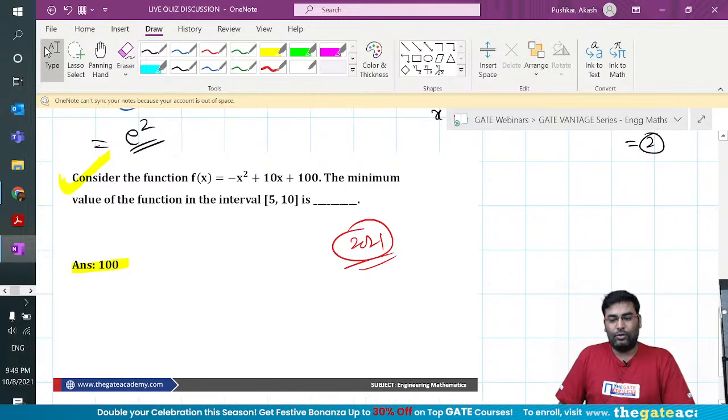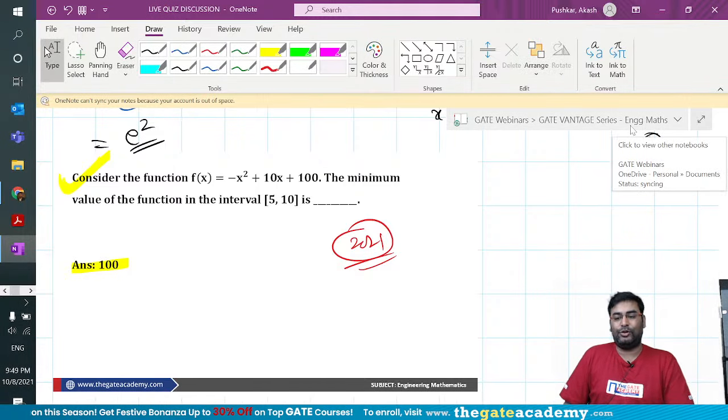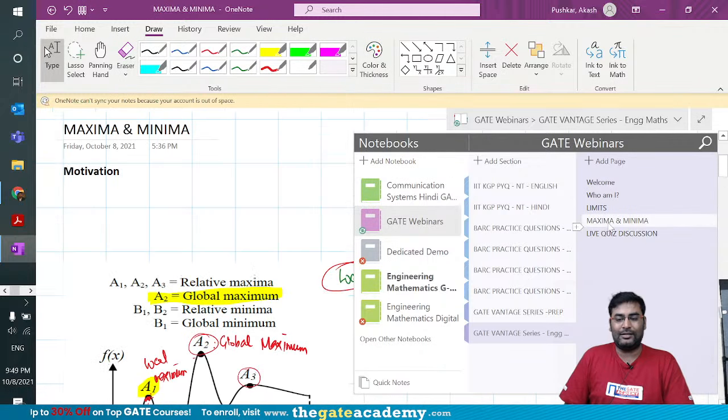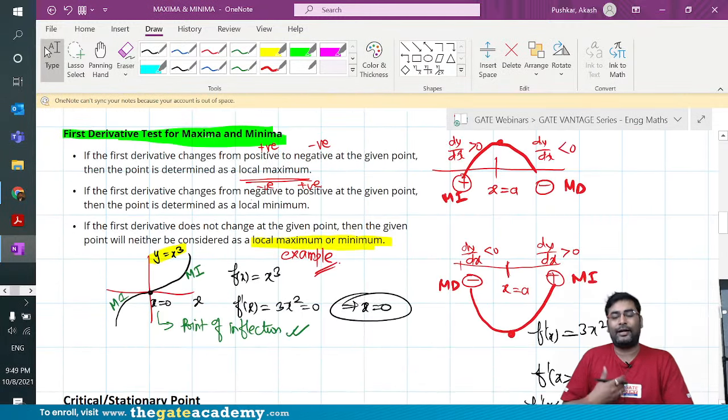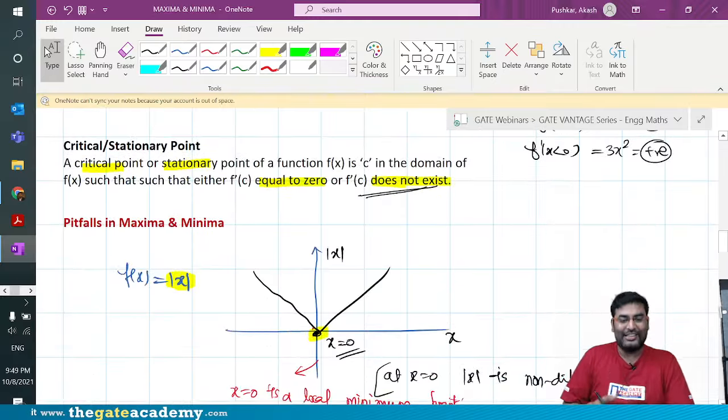Now I want to give one question as an engagement question for you guys, and I kept it as a placeholder to see who are my sincere and genuine GATE aspirants, who is going to solve and comment in the chat. And the question is from GATE 2014, as you can see on the screen. Take it as a screenshot. I would like you guys to do it in your leisure time. You can do it today, tomorrow, the day after tomorrow, but please ping the answer in the chat. I'll come later and respond whether it is right or wrong. It's a beautiful question, guys. And then I will put some comments so that you will understand the beauty of this question.